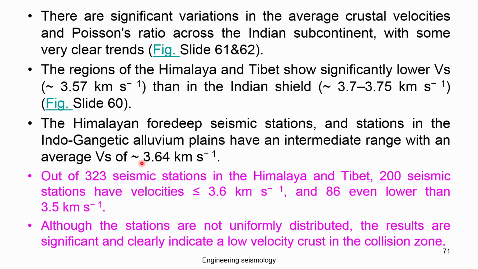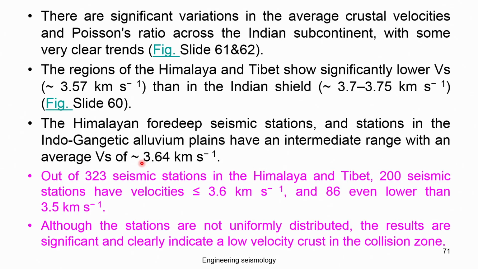So, with some very clear trends, okay, what we discussed in the slide previously, okay, the regions of Himalaya and Tibet show significantly lower Vs, like 3.57 km per second. So, if you want to estimate an epicenter or hypocenter in this region, you should consider this velocity. Then the Indian shield, okay, like southern India, is 3.7 to 3.75 km per second. You can see the difference.